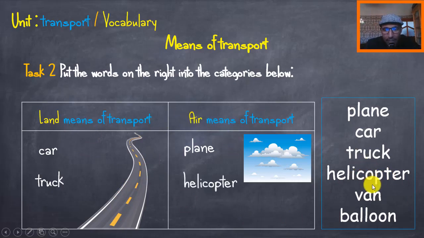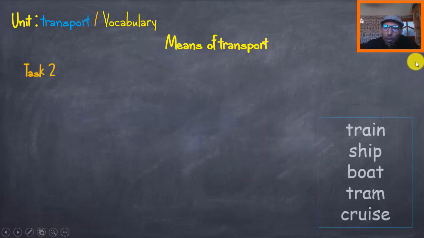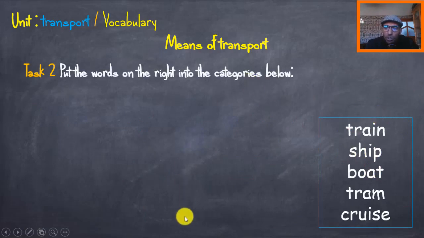What about the van? Oh, it's a land means of transport too. Very good. About the balloon or the air balloon. Air balloon is, of course, an air means of transport. Very good. Now, let's move to another category right now. It's the same task. Put the words here that we have into the right category.